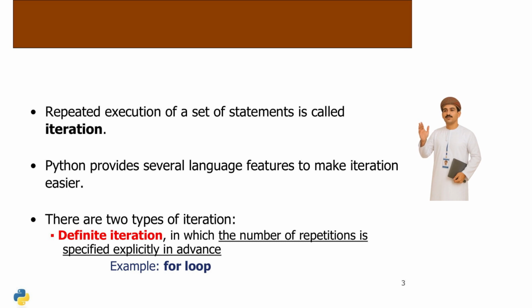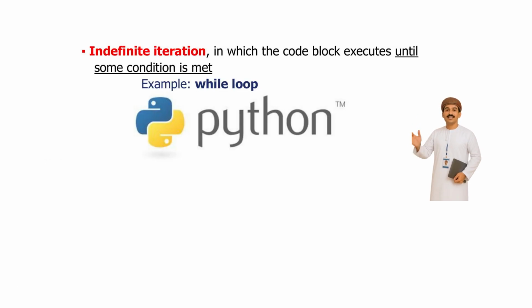Python simplifies this with features like definite iteration, where the number of repetitions is predetermined, such as with a for loop. And indefinite iteration occurs when a code block executes repeatedly until a specific condition is met. This is exemplified by the while loop, which continues to run as long as the condition remains true. Unlike definite iteration, the number of repetitions isn't predetermined, allowing for more dynamic control over the execution flow.